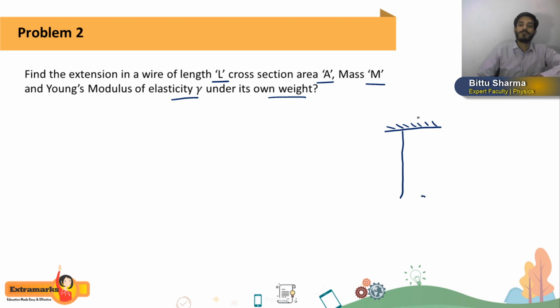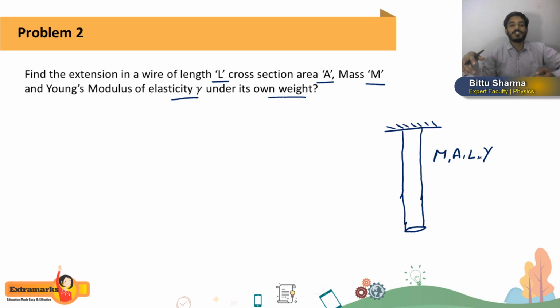Yes or no? The shape of wire will be cylindrical. So I will draw here a wire, and the mass, length, area, Young's modulus of wire, everything is given to us, and this wire is in hanging position. Mass is M, area is A, length is L, Young's modulus is Y. This wire is in hanging position.